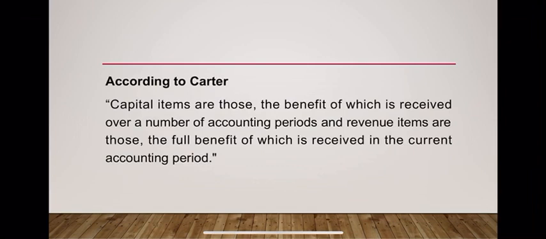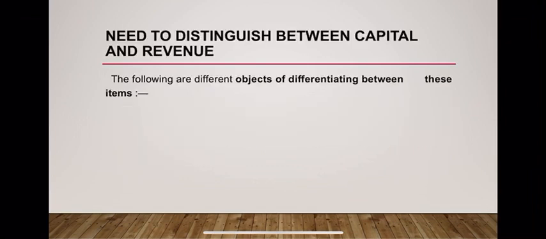Now, why is there a need to distinguish between these two items? First is to ascertain true and fair net profit. We know the main motive of a business entity is to find out profit or loss at the end of accounting year. And for this, revenue items are included in income statement, while the capital items should form part of